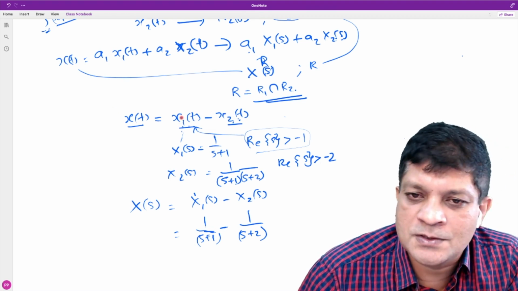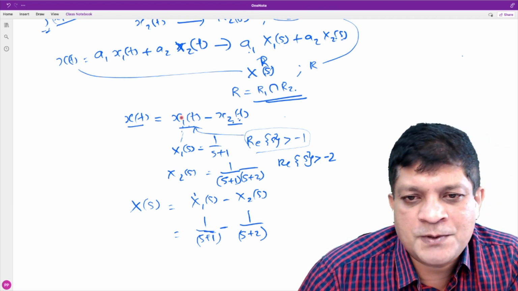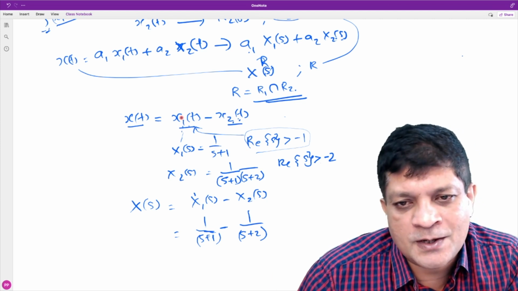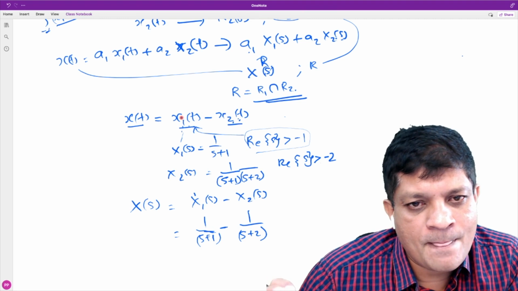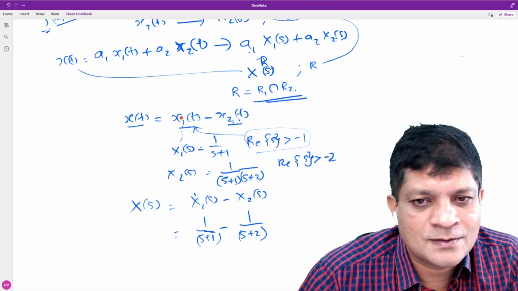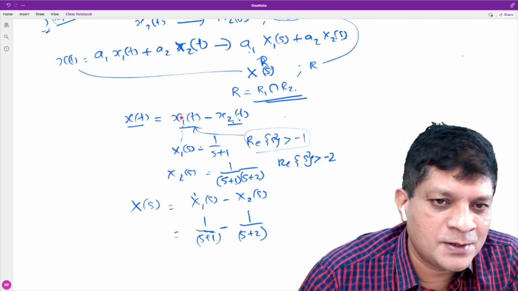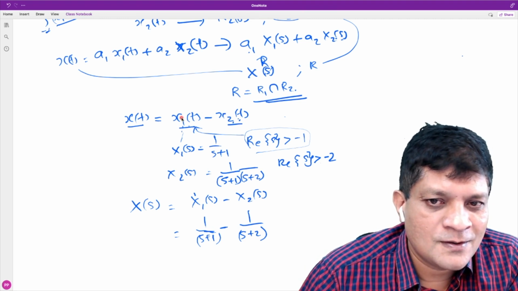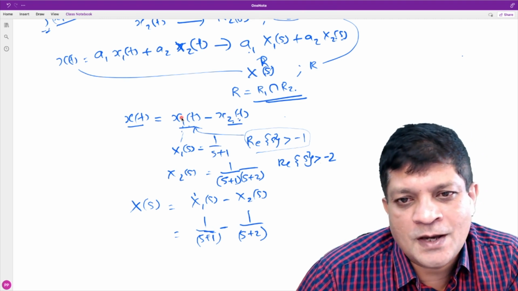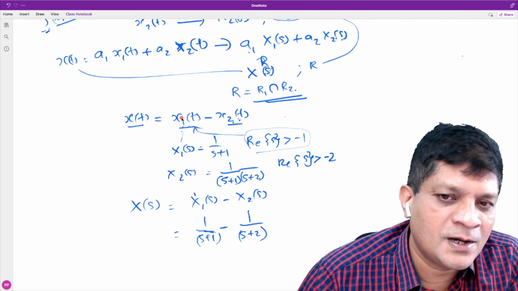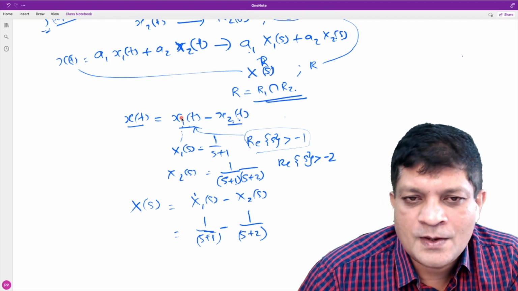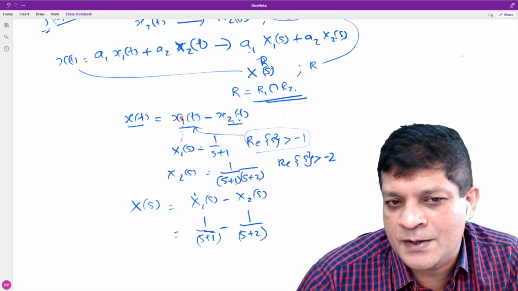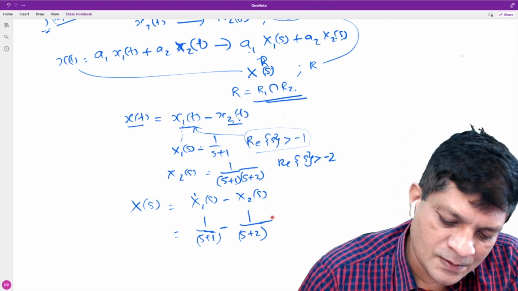It is the difference between these two signals. If you subtract a right-sided signal from another right-sided signal, you always get what? Right-sided signal, or something else? Sometimes it can be a finite duration signal also, isn't it? Yes, sir. It can be a finite duration signal also, but it cannot be a left-sided signal anyway. Do you agree with that? Yes, sir. It can be a right-sided signal or a finite duration signal. Okay. Now let's see what happens here.